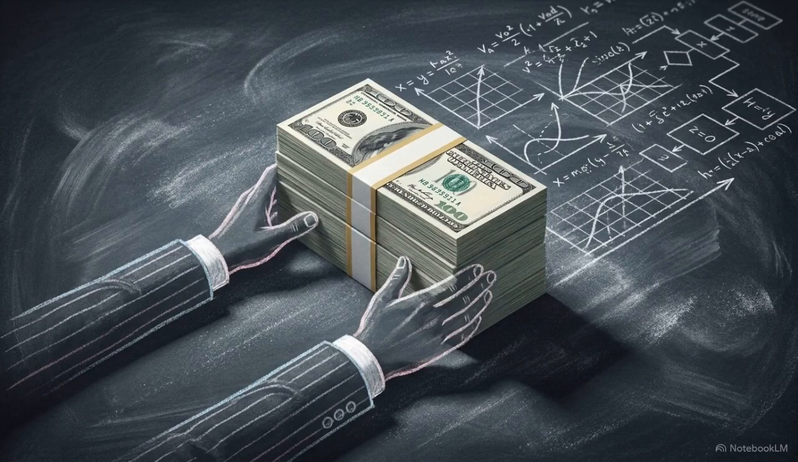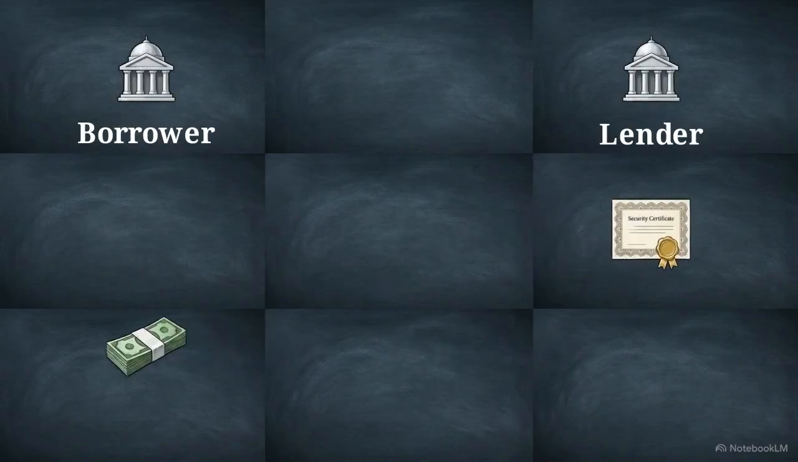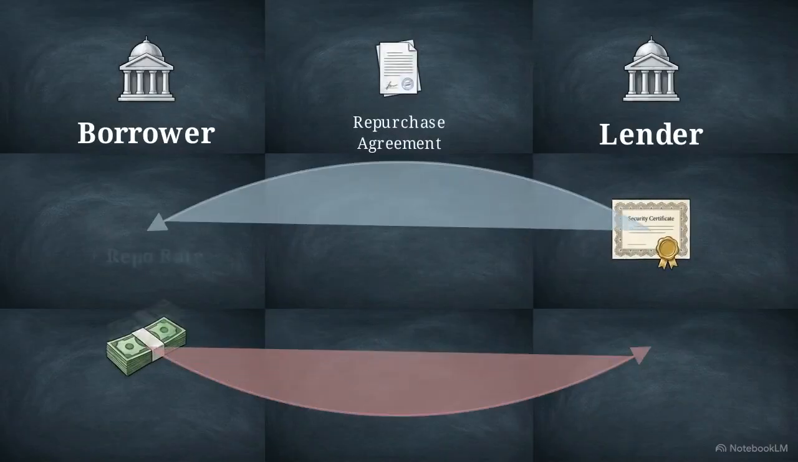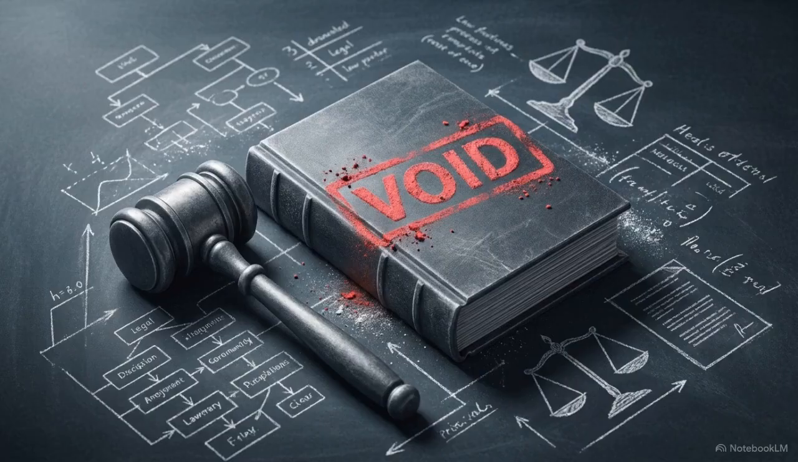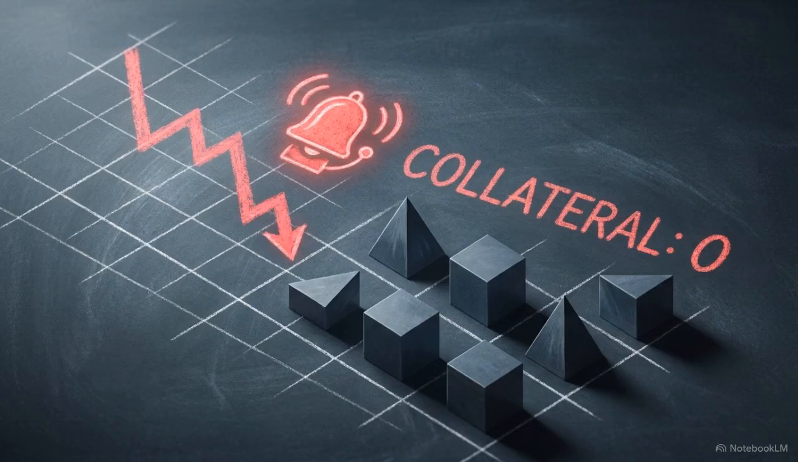Economically, a repo is a secured short-term loan. Legally, it is structured as a sale of a security with a simultaneous agreement to repurchase it at a higher price later. Passing legal title from the borrower to the lender allows the cash lender to bypass lengthy bankruptcy proceedings. They can immediately liquidate the collateral if the borrower defaults.